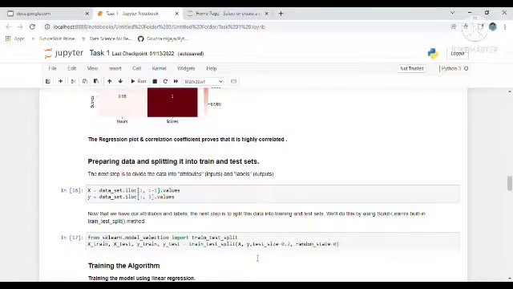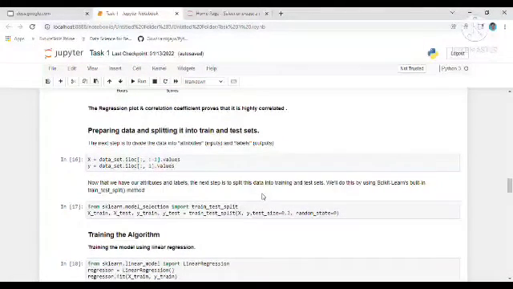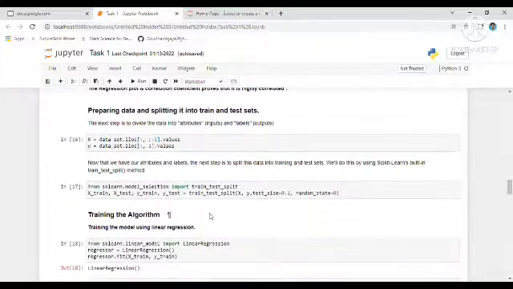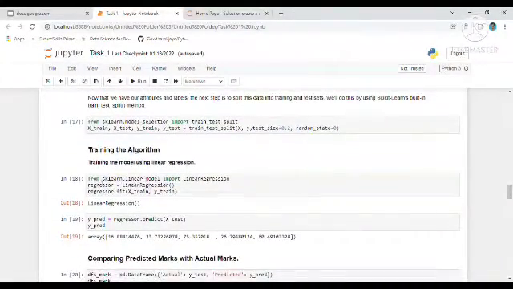It's a linear regression. Then we are preparing the data and splitting it into train and test datasets. For that, we are importing the sklearn library, and from sklearn we are importing train_test_split. Then we are training our algorithm using linear regression. Our dataset is linearly correlated, that's why we are using linear regression.